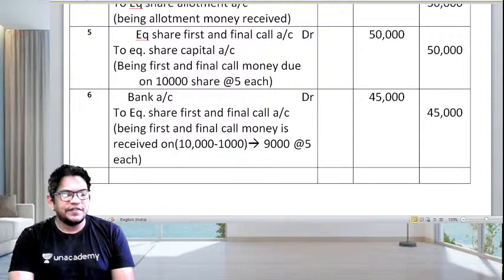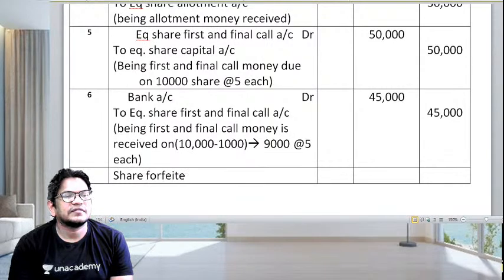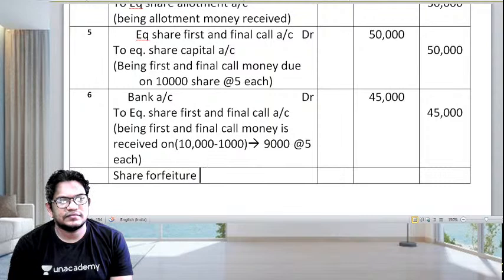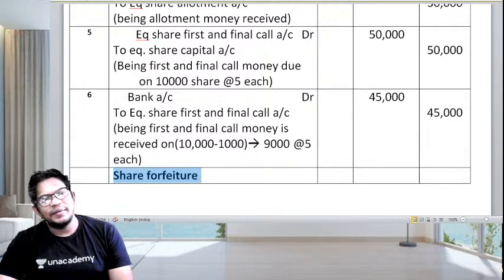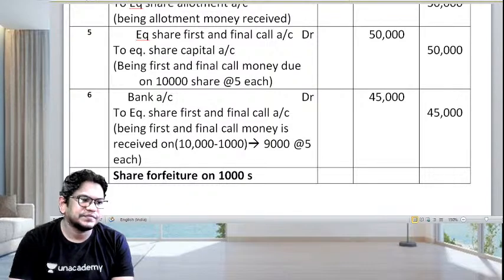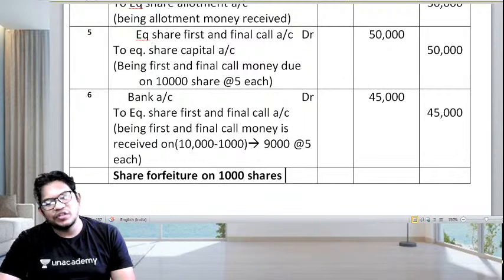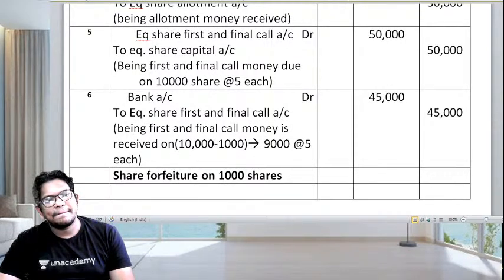So next comes the share forfeiture account. Forfeited entry, share forfeited entry. Now tell me guys, how many shares? On 1,000 shares, they are going to cancel the 1,000 shares because of non-payment of the final call money.